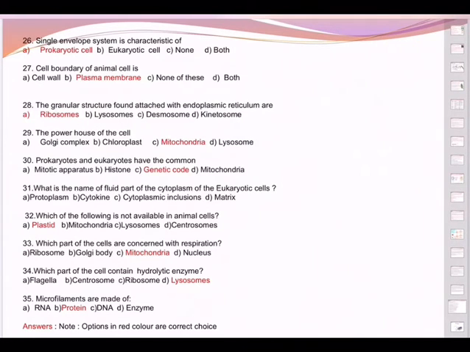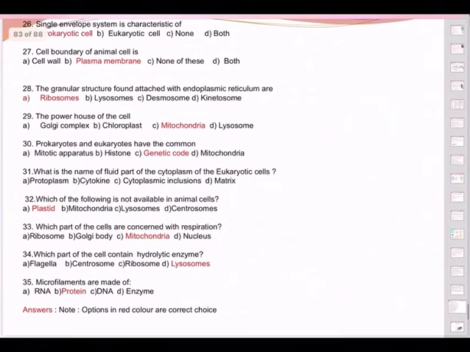Obviously, plastids. And plastids, as you know, are of three types, mainly chloroplasts. They have green colored chlorophyll, and the green colored chlorophyll makes the plants undergo photosynthesis and helps in the formation of starch. Now, in animal cells, we don't require plastids because we have a well developed digestive system. Mitochondria are there in both, lysosomes are in both, centrosomes are in both, so obviously it is the plastids.